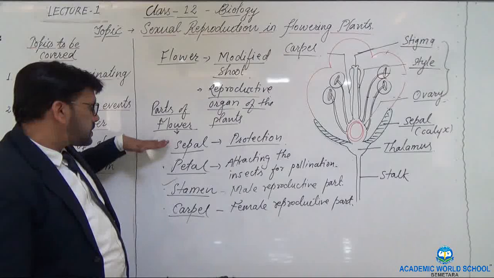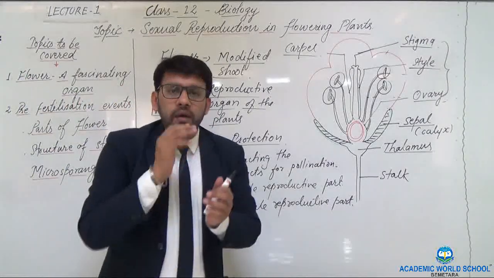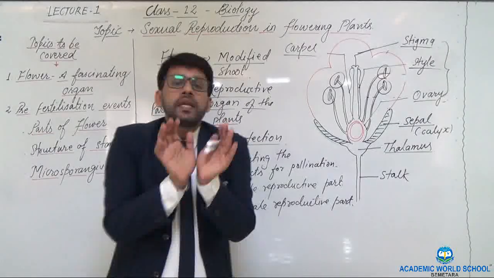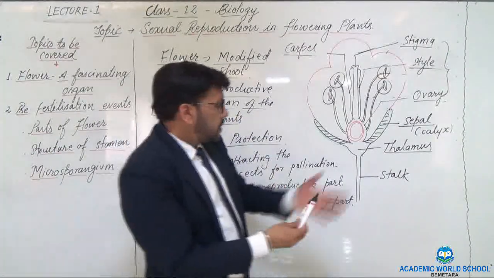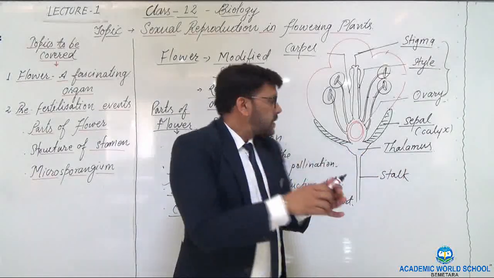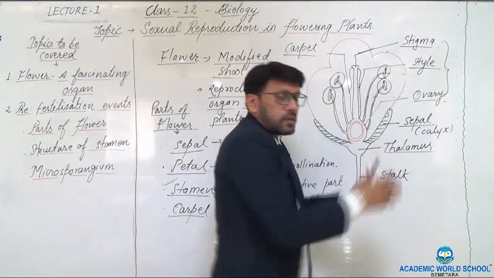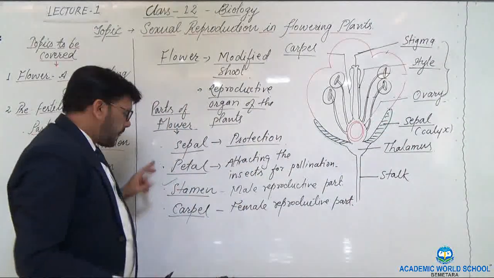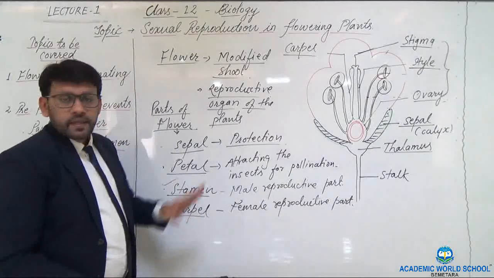The flower has four parts, and these all parts are arranged in a whorl. It means the thalamus acts as a base, and all other parts are arranged like that. So it has the sepal, petal, stamen and the carpel.